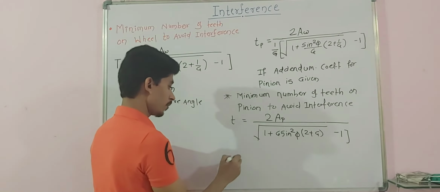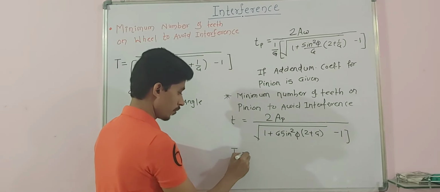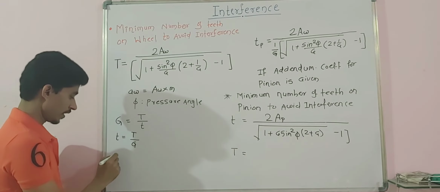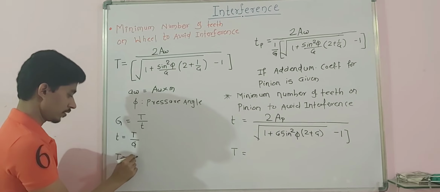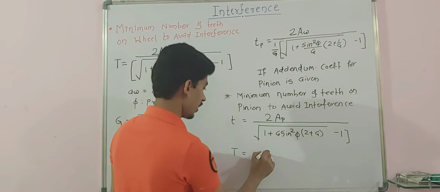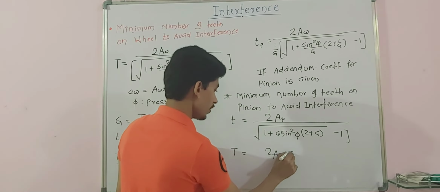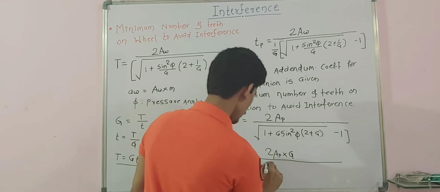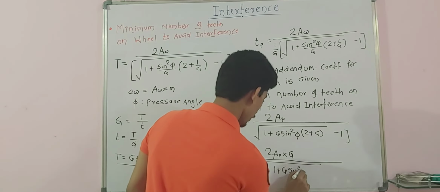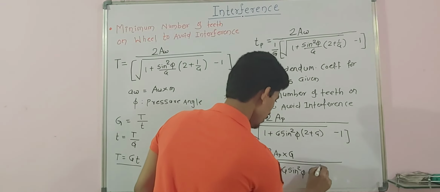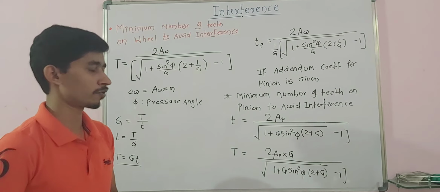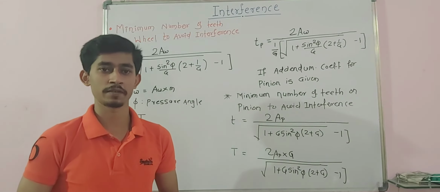So from this formula, if I want to find out the minimum number of teeth required for wheel, how will we calculate? If I wanted to calculate this, that is nothing but g into t. So we have t, just multiply g over here, so that is 2AP into g divided by this whole term, 1 plus g sin square phi into 2 plus g, minus 1. So these are four important formulas you have to remember all the time during problem solving.